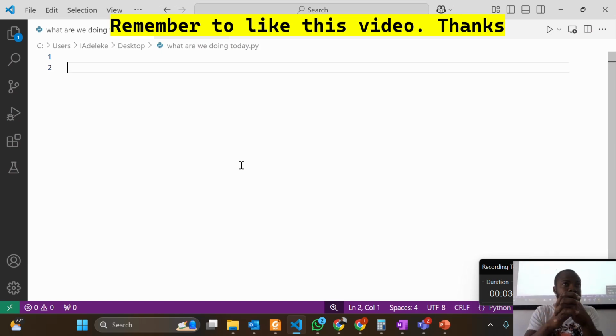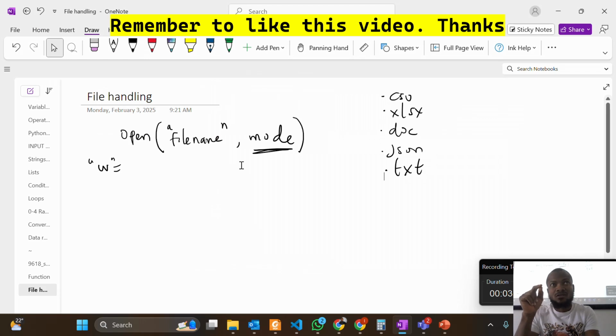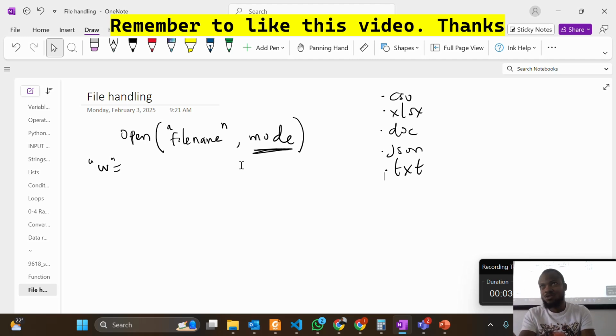So when you are opening a file, that open function is an object. So you need an object handler to handle that object. I will teach you objects and classes more, maybe sometime later. Don't worry if you don't understand what objects and classes are. But open is an object. Actually, everything in Python is an object. So we need an object handler to handle it, just like we need a variable. Do you understand? So we need a variable to handle the file.